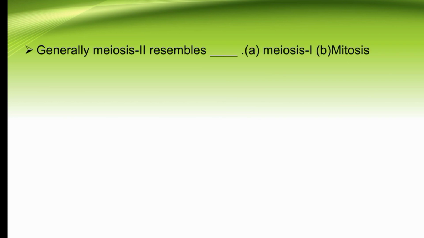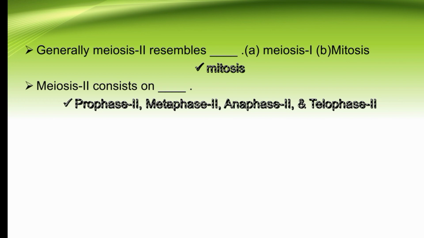Generally, meiosis 2 resembles dash: meiosis 1 or mitosis? So generally, meiosis 2 resembles mitosis. Meiosis 2 consists of dash. So meiosis 2 consists of prophase 2, metaphase 2, anaphase 2 and telophase 2. These are the phases of meiosis 2.